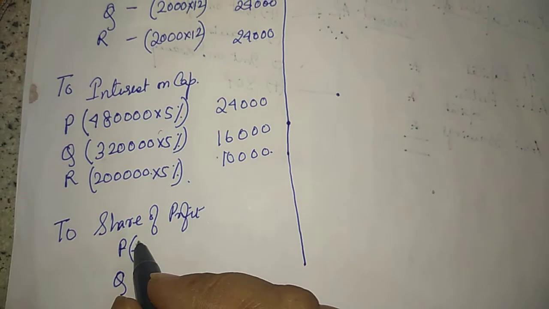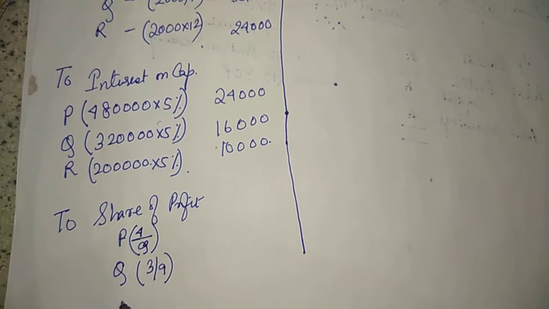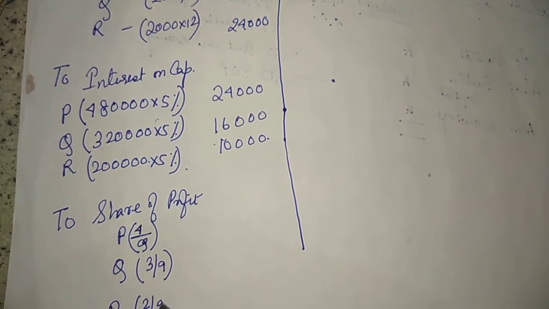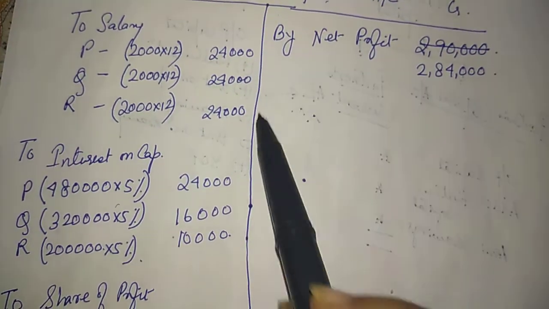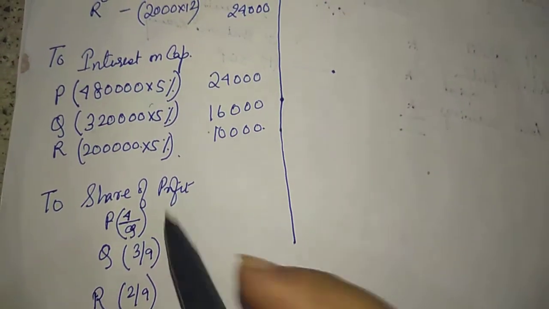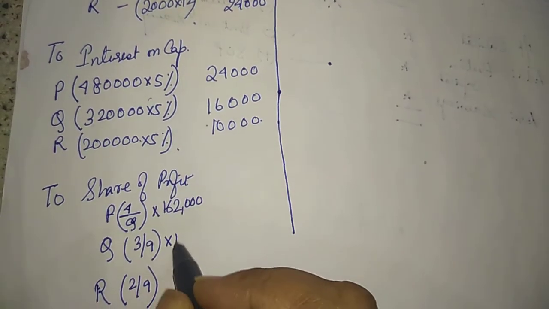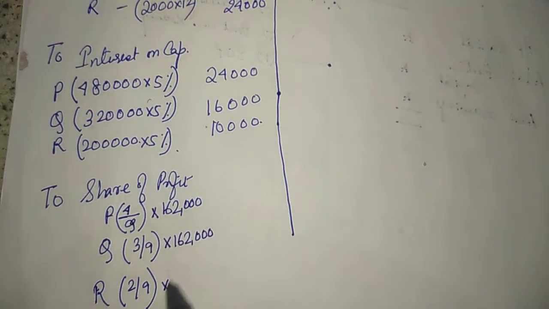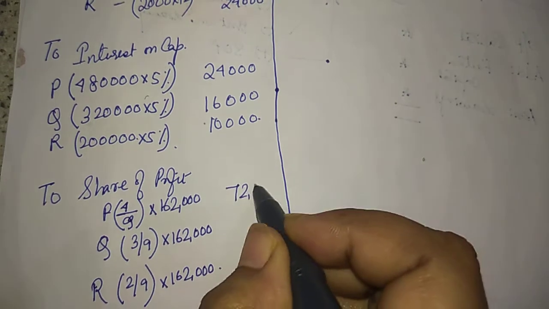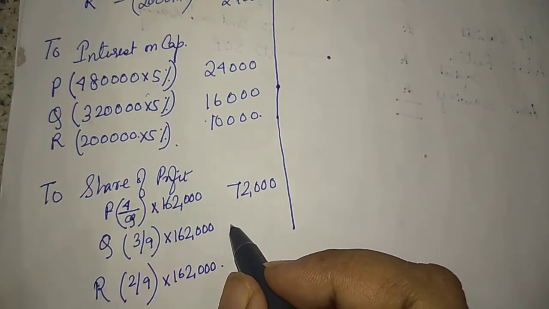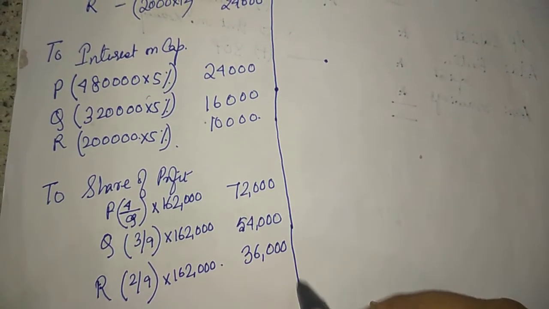That means 4 by 9. ठीक है. अच्छा, remaining profit after deducting all these amounts from 2,84,000 will be 1,62,000. So 4 by 9 into 1,62,000, 3 by 9 into 1,62,000, 2 by 9 into 1,62,000. ठीक है. So it's coming to 72,000, 54,000 and 36,000.